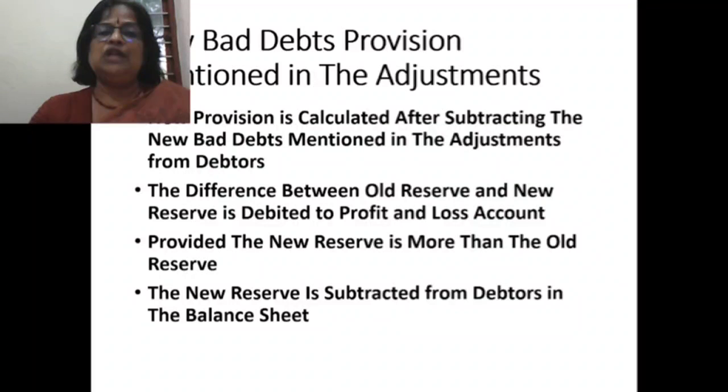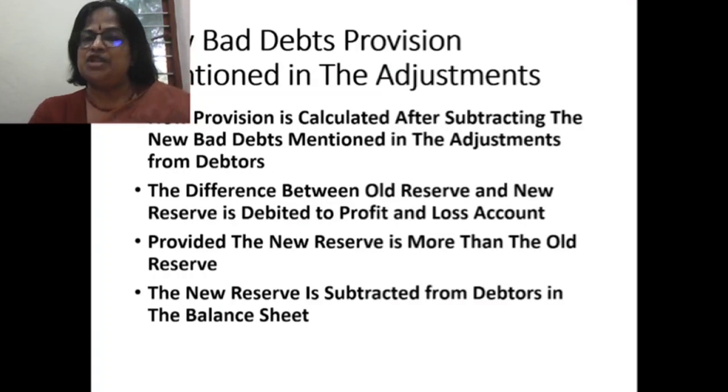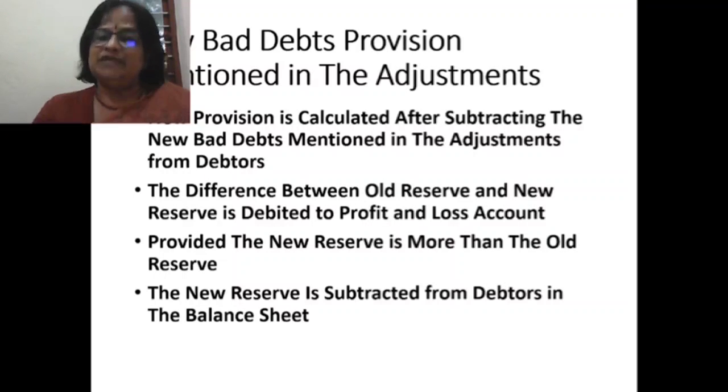On that value only we will calculate the new provision. New provision percentage will be mentioned 5%, 10%, 2%, etc. So now you know that there is already an old provision. Old provision will be mentioned in the trial balance. So the old provision is there and the new provision is what you calculated. It is mentioned as a percentage outside the trial balance.